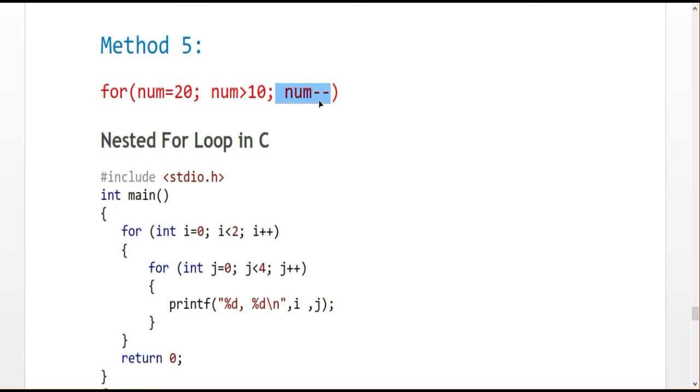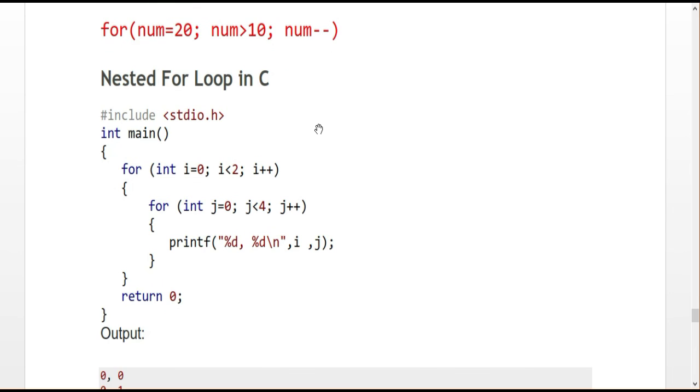And next we are going to see the nested for loop. A nested for loop is like a nested if statement or a nested switch statement. One for loop built inside another for loop is called a nested for loop. So this is the structure, or the example, of a nested for loop.